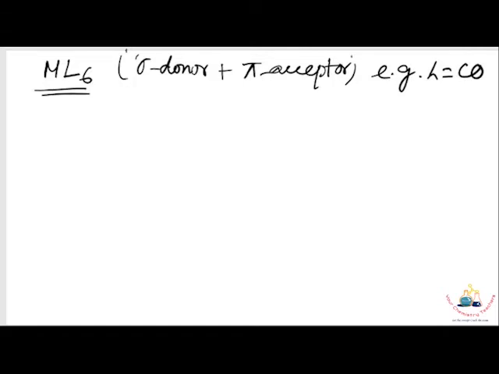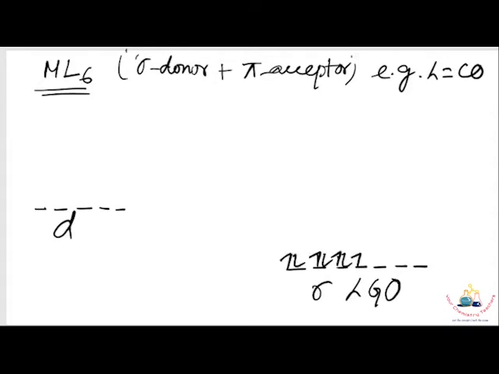If we draw the rough molecular orbital diagram from ligand group orbital theory, this is the 5d orbital of the metal, and this is the 6 sigma LGO, the ligand group orbital. Since it is a donor orbital, all orbitals are filled with electrons.